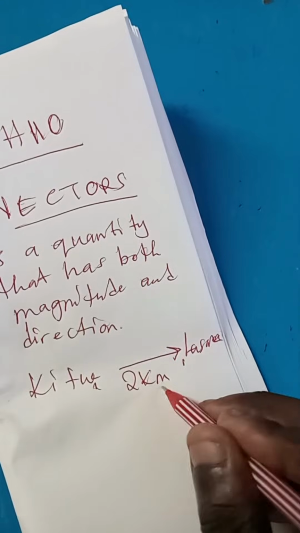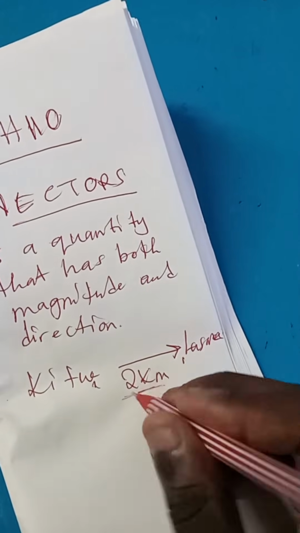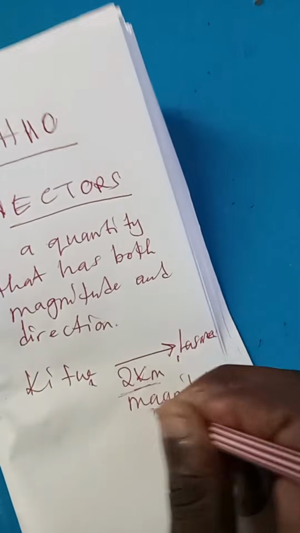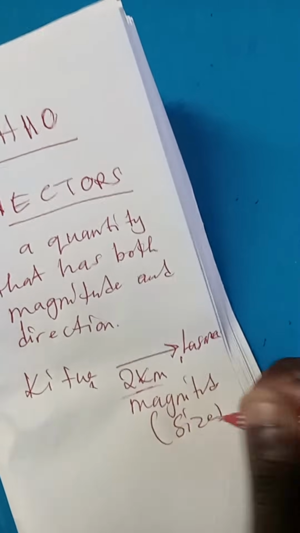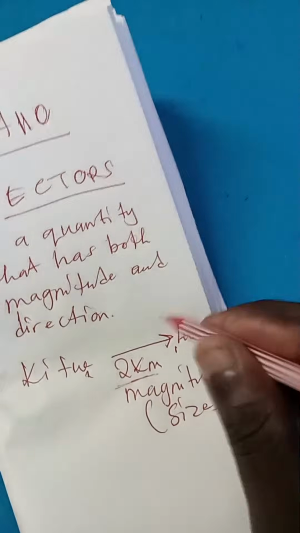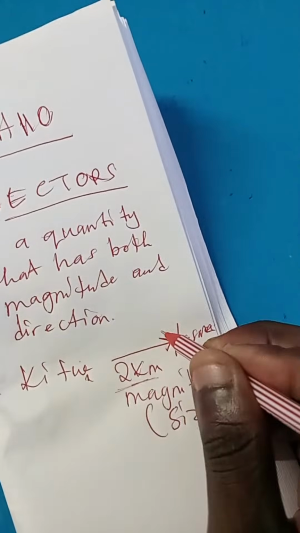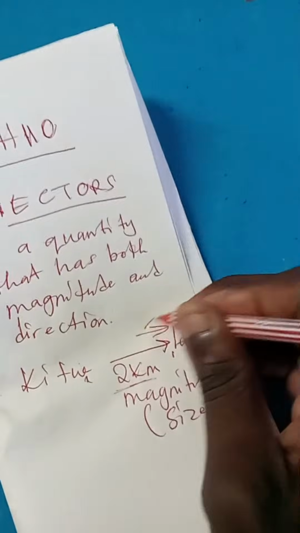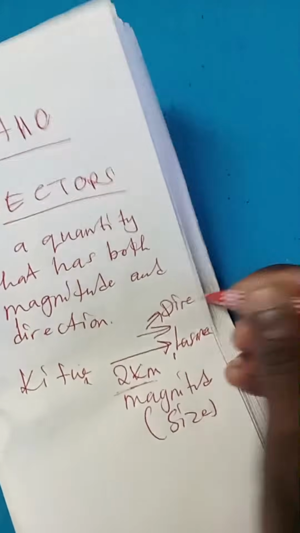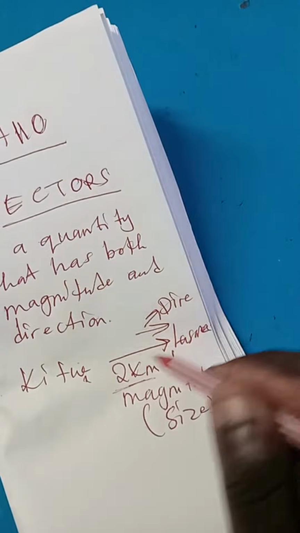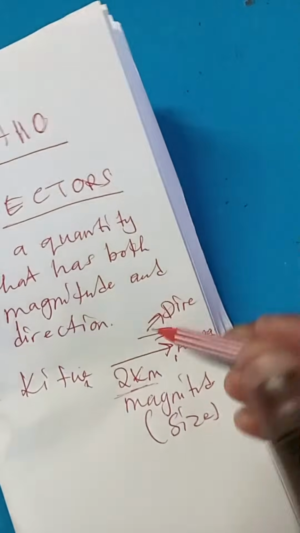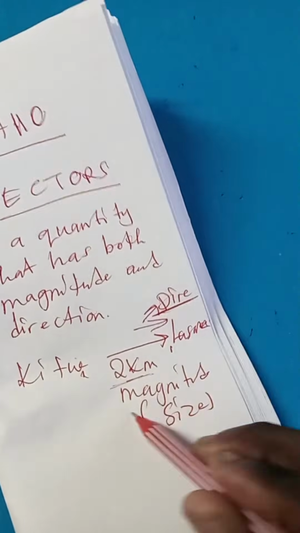So this distance is what we call the magnitude, or the size. Because you are moving from Kitwe to Lusaka and you know your destination, that is what we call the direction. So this kind of description refers to a vector, because we have a direction as well as a magnitude.